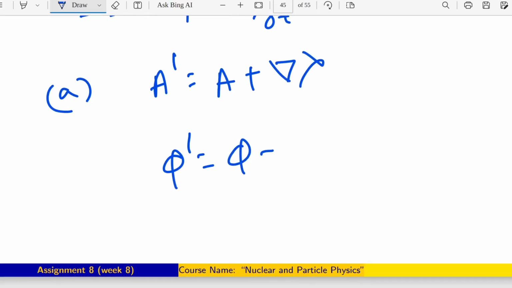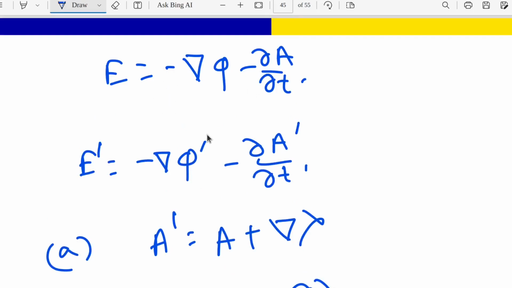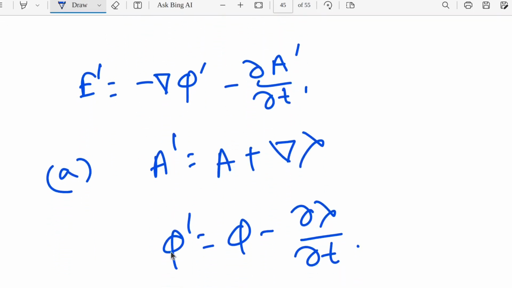Phi prime is phi minus del lambda del T. Now, from that expression, what we have to do basically, here A prime and phi prime are there.